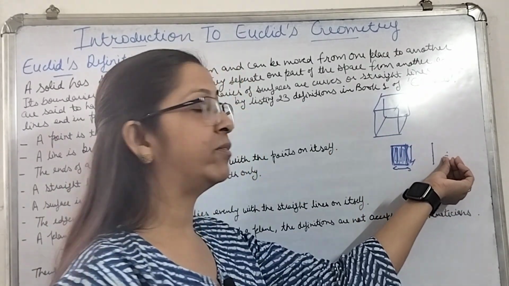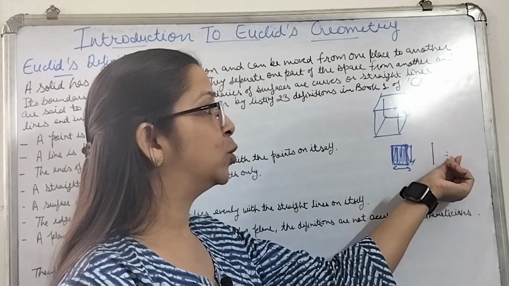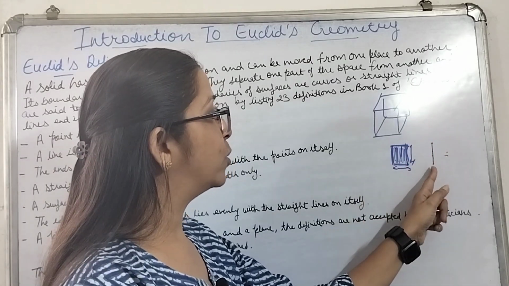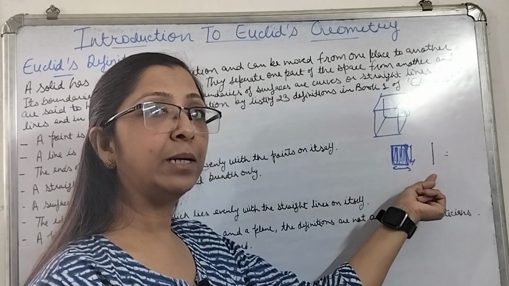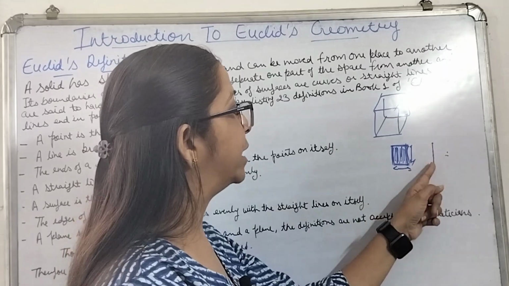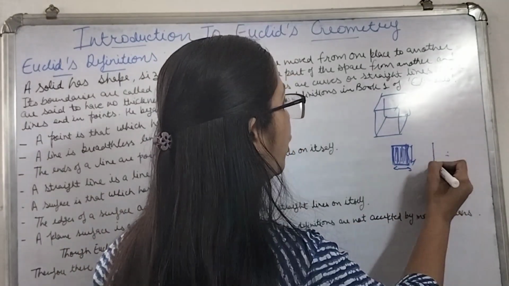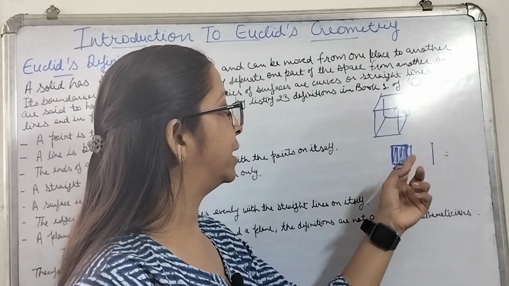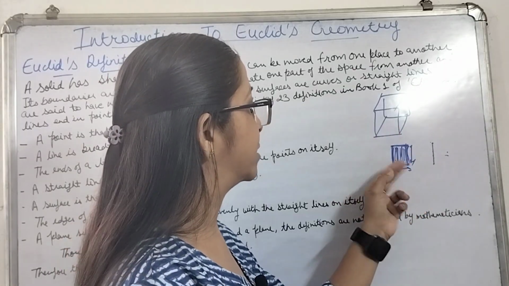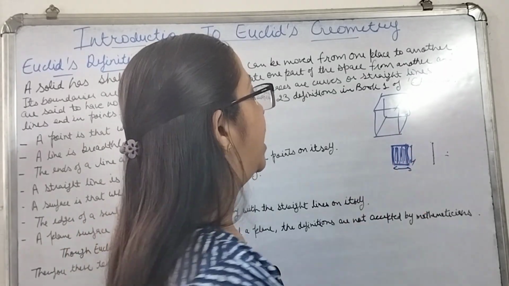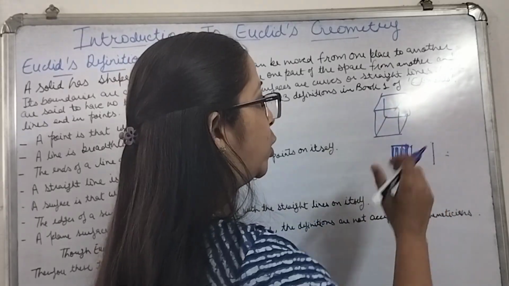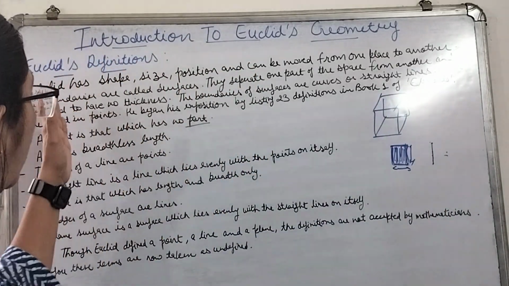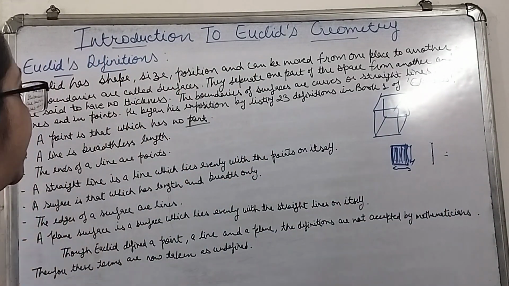Point is the one which is having no dimension, no length, no width, no thickness. Line is the one which is having only one dimension, that is your length, and the ending points of the line are your points. Surface is the one which is having 2 dimensions, length and width, and its boundaries are your lines. And the solid is the one which is having all the 3 dimensions. These are all the definitions which were given by your Euclid.